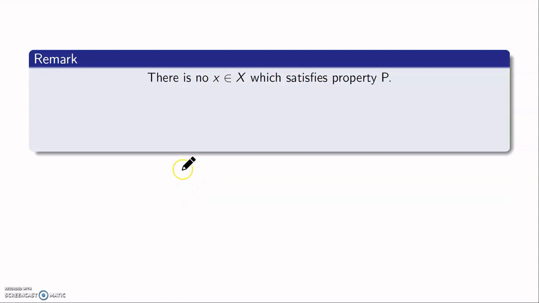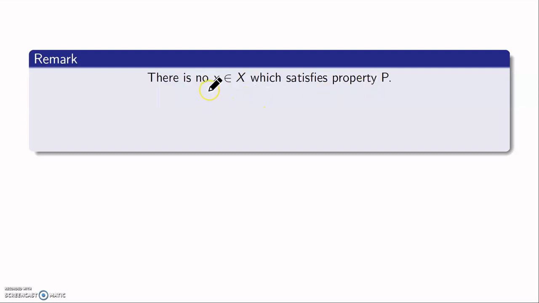Next, sometimes we come across statements of this type. There is no x in X which satisfies property P. That means there does not exist any element in X which satisfies property P. What does it mean?